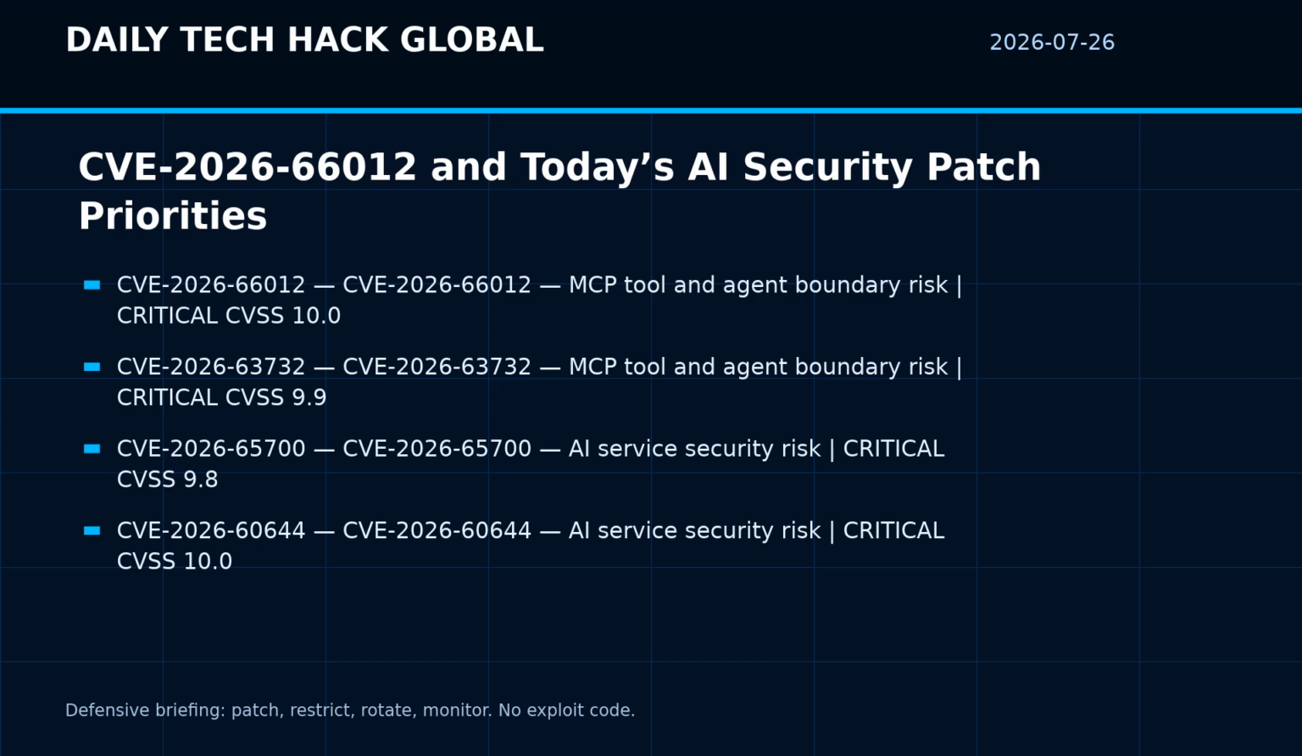Severity is critical with CVSS 9.9. The operational takeaway is to map this advisory to exposed systems, service credentials, and any automation that can turn a small weakness into a larger incident.